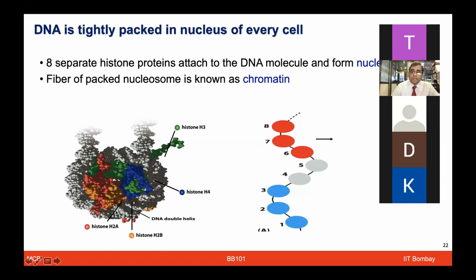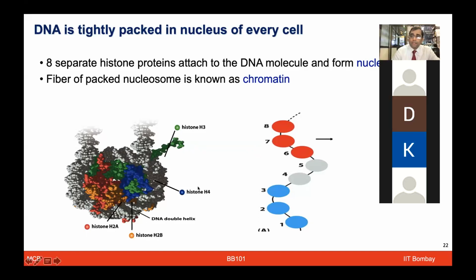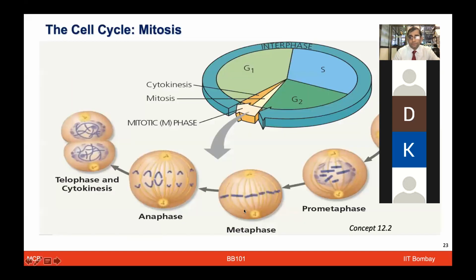Now what we see here are the different types of histone proteins. We have histone H2A, histone H2B, histone H3, histone H4, and all of these histone proteins are in duplicate. So that's why we have 8 histone proteins. And these are quite important, playing many important roles in the cell, which we will talk about as we go along. But right now in this context, 8 histone proteins along with the DNA get packed to make the nucleosome, and this fiber of nucleosomes together is known as the chromatin.